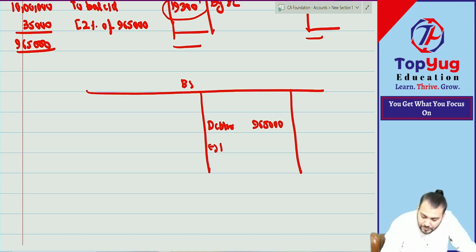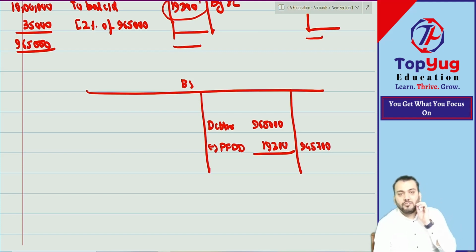Less what? So it becomes how much? 9 lakh. Understood. One more question.